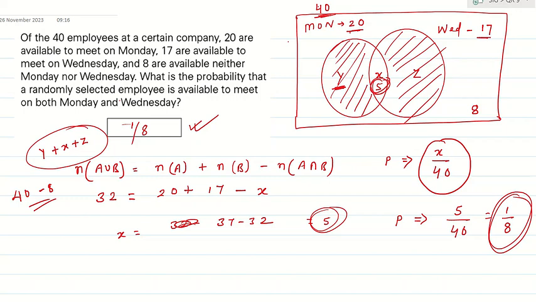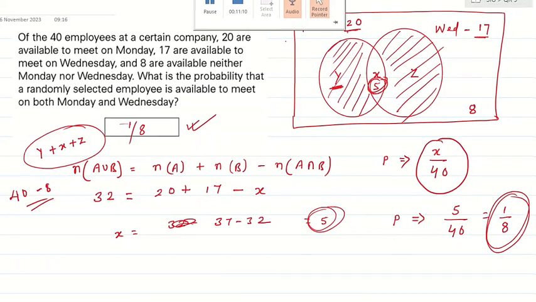Understood? So there are only 5 employees who meet on Monday also and Wednesday also. The common of Monday and Wednesday means the intersection part. There are only 5 employees. So what is the probability? 5 by total. Favorable outcomes I got 5. Total employees we know is 40. 5 by 40, 1 by 8 is my answer. Makes sense? Yes, sir.